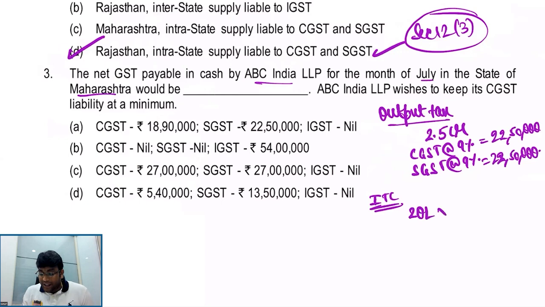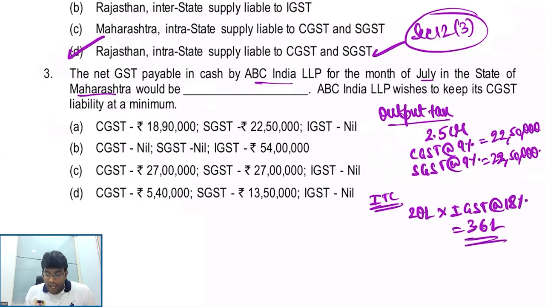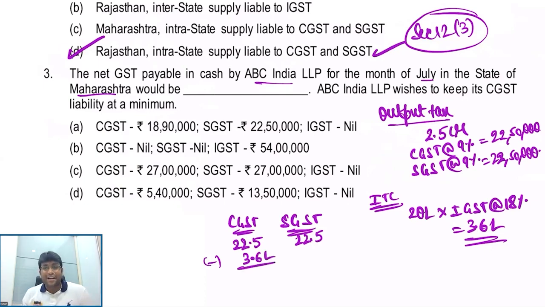On that Sovereigns, 20 lakh, definitely that person would have billed IGST at the rate of 18%, which is 3.6 lakhs. And IGST credit can be used first for IGST, then for CGST or SGST, in any order, any manner. So let me use 3.6 lakh here. When I'm using 3.6 lakhs, from 22.5, it will become 18.9 lakhs. And SGST, 22.5 lakhs. So my answer will be option A, my dear friends.